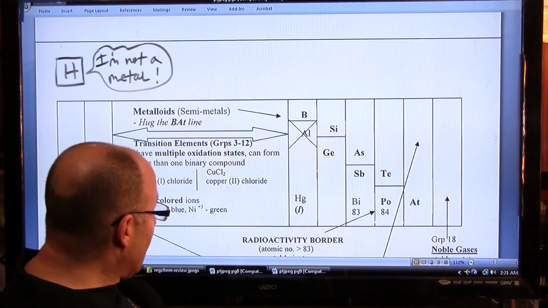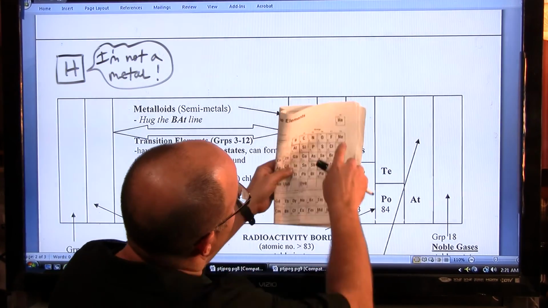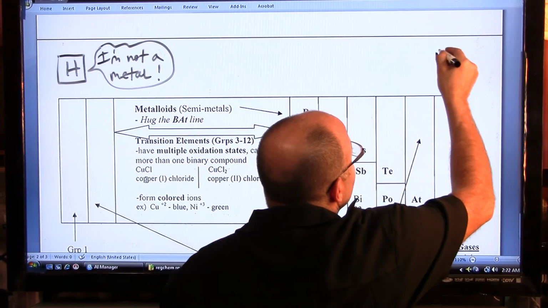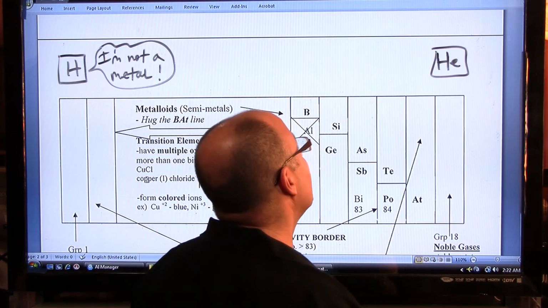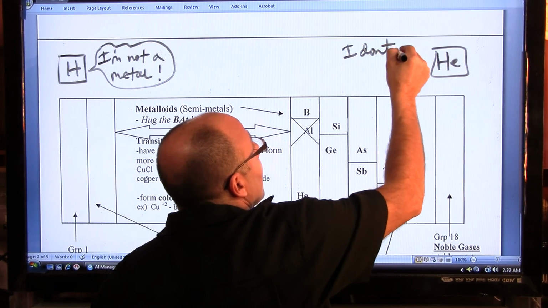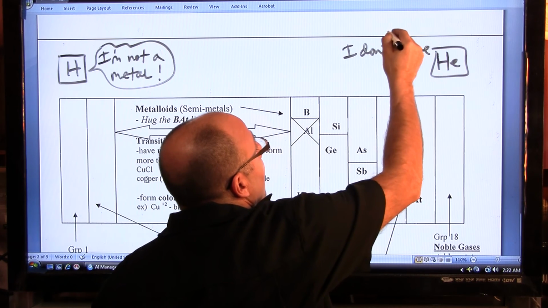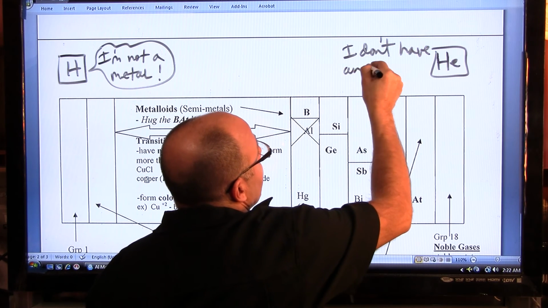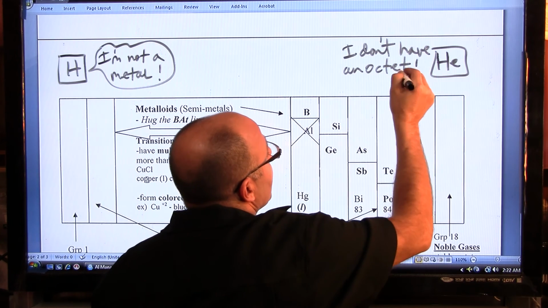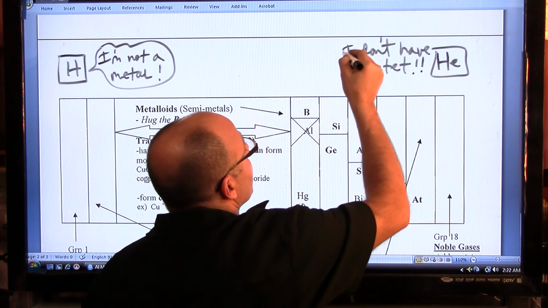Going to the extreme, the other element that's detached is the helium, and helium says, I don't have an octet. Exclamation point with attitude.